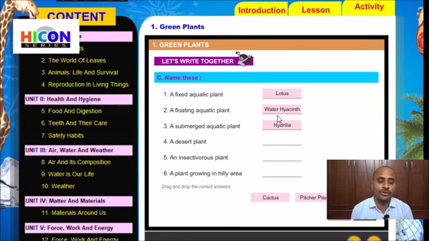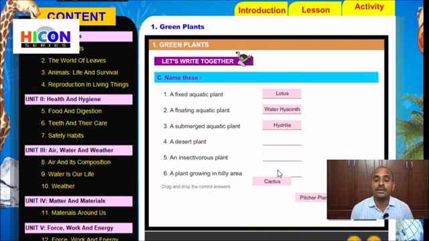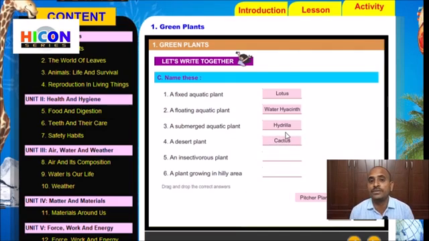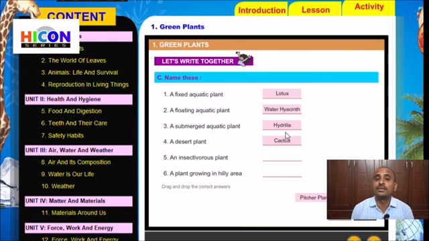So children, read the fourth sentence, a desert plant. Among cactus, pitcher plant, pine, which one is a desert plant? Children, can you identify? Cactus or pitcher plant or pine? Yes, cactus is a desert plant. Cactus is a desert plant which does not have leaves, and it has a thick stem which is green in color. It prepares its food.